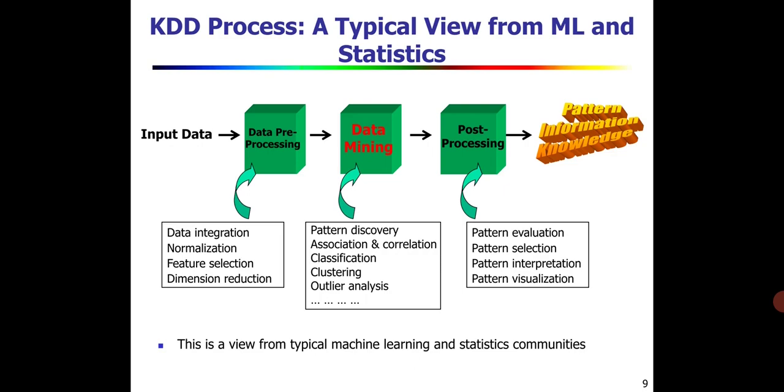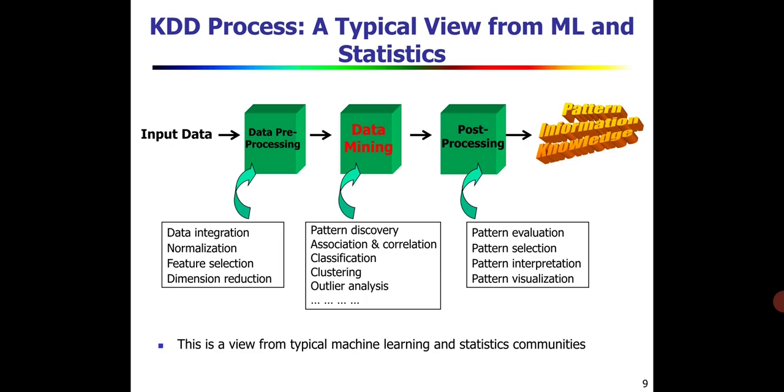The next one is post-processing. Like pre-processing, we have post-processing on the other end. In post-processing, the extracted or discovered patterns will be evaluated. What is the pattern? What is the pattern type? What is the pattern information? Sometimes the pattern will include the objects also, and with these objects we will try to evaluate the pattern.